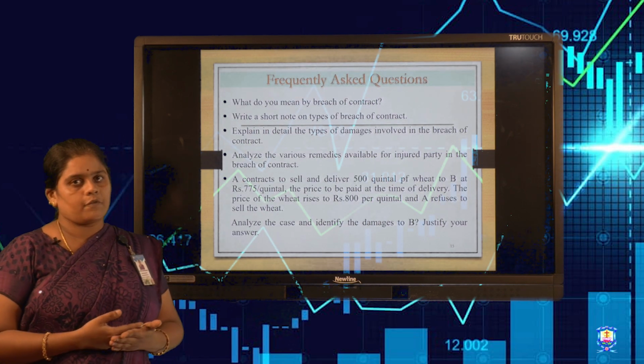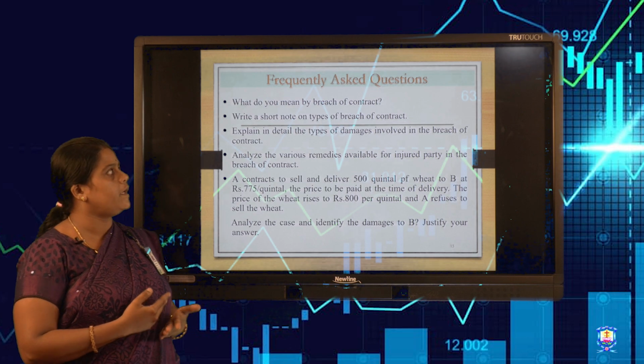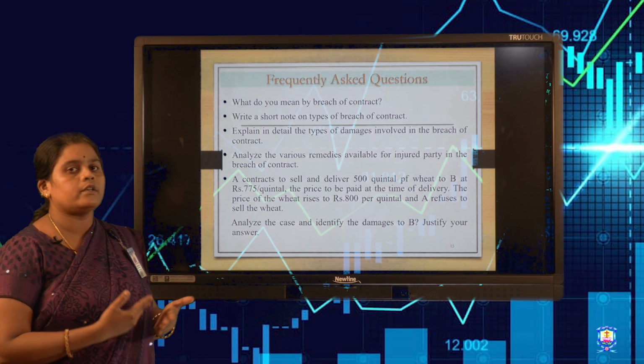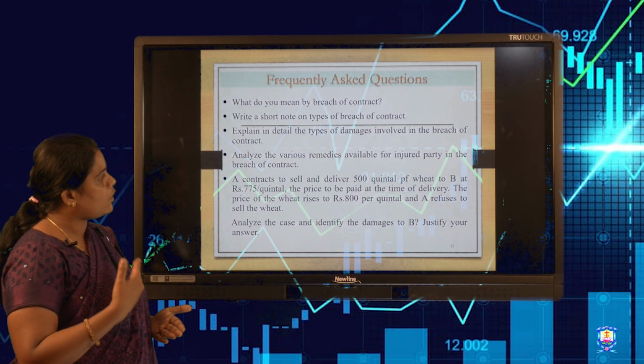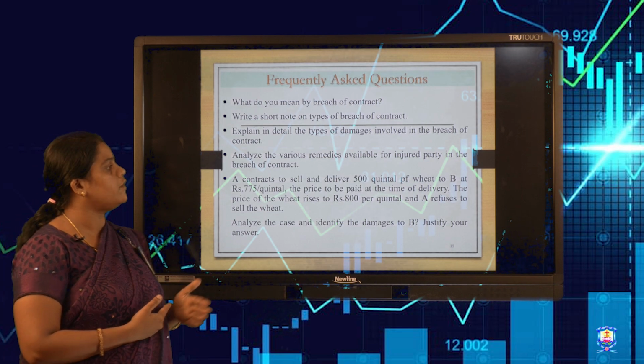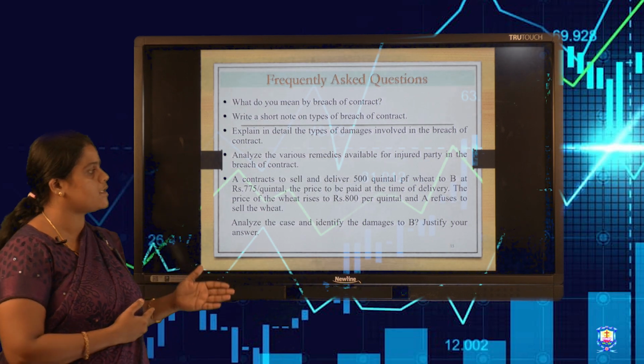In exams, questions are frequently asked on breach of contract, such as a short note on types of damages, and what the various remedies are that we can claim in cases, which are called damages.